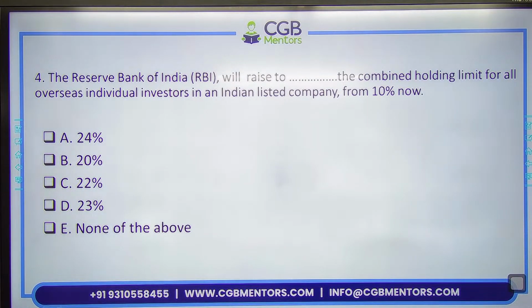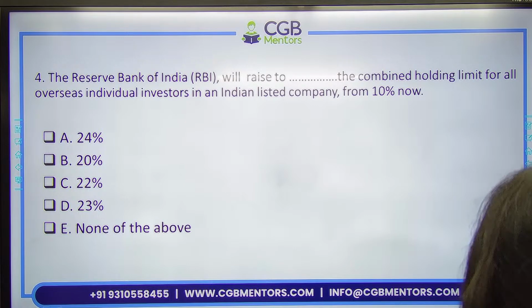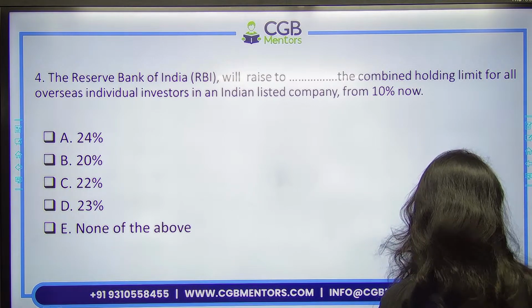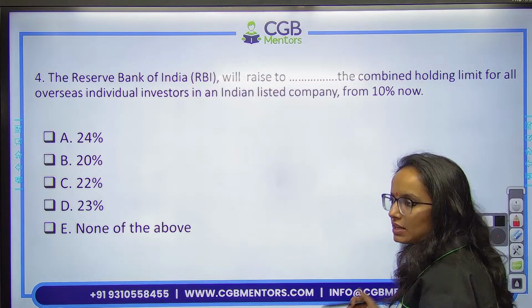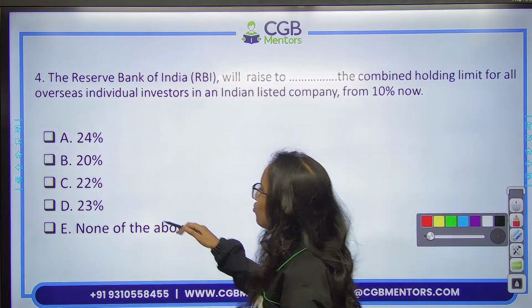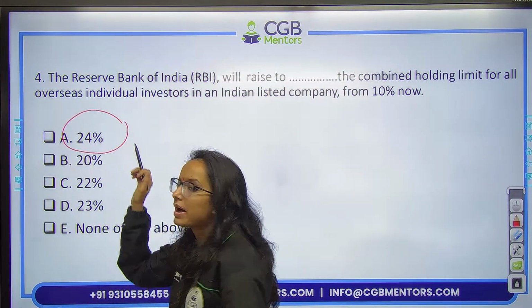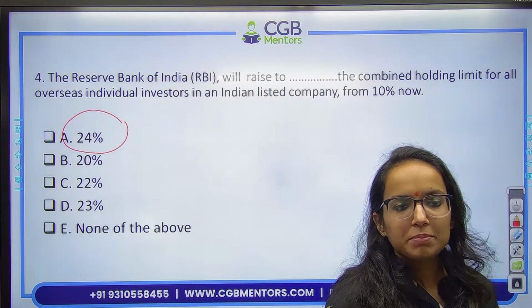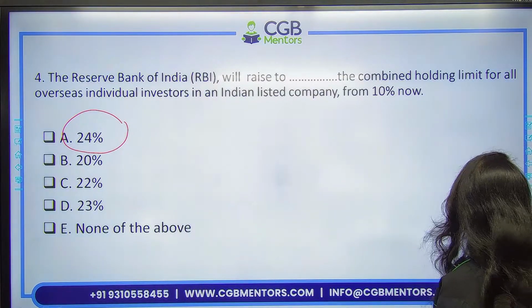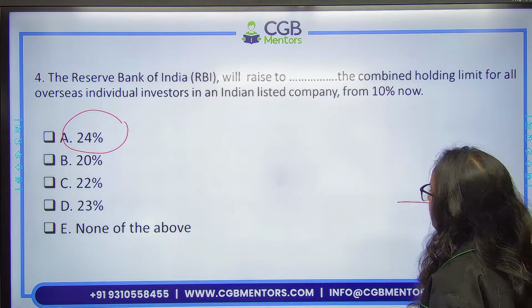Next question. RBI will raise it to how much percentage? The combined holding limit for all overseas individual investors in an Indian listed company from present 10%. So it has been decided to be raised to 24%, right? Combined holding. Individual is 10%, combined holding would be 24%. Very good.